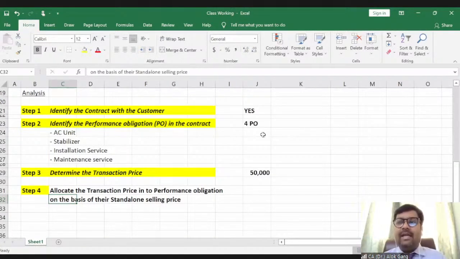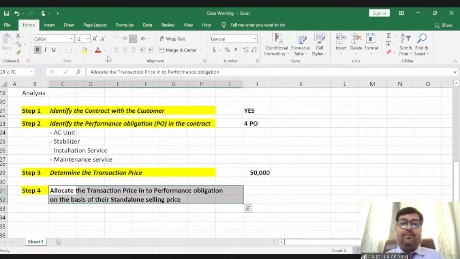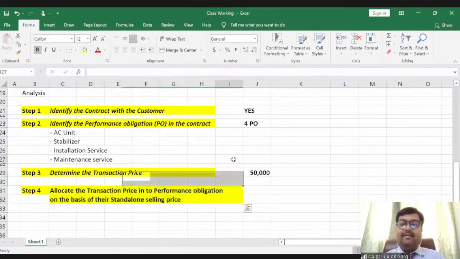You must have seen the ad of Urban Clap, that please book your AC repair, AC maintenance service from Urban Clap or any other agencies, right? So you will have to pay, let's say, 5,000 rupees, right? So all these items have their fair values, their market values, their standalone selling values. So this 50,000 needs to be allocated into these performance obligations on the basis of their standalone selling prices, right?